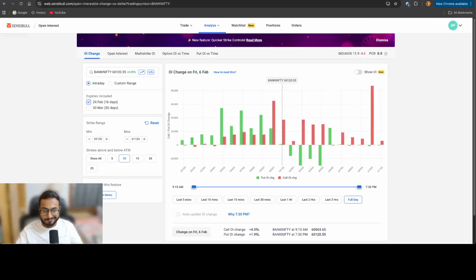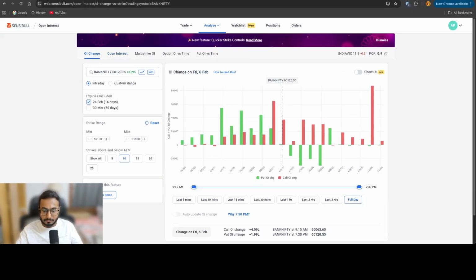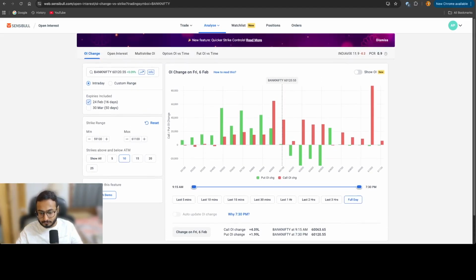Not sure, this looks a little bit confusing to me. All right, what can we do? I was really expecting good bullish data from Bank Nifty, but this is slightly bearish data. Or I think there's some glitch to this.